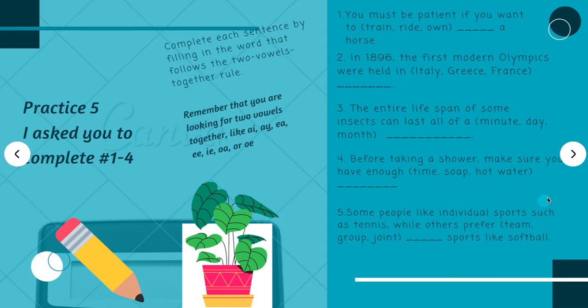Number 5, some people like individual sports such as tennis, while others prefer team, group, or joint sports like softball. This one's a little tricky because each of those words has a vowel combination. But what's the rule? The rule is that the first of the two vowels is going to be the long sound. So team does have a long E. Group is a little bit different. It doesn't sound like a typical long O, and the same is true for joint. So I'd say team because of that long E.